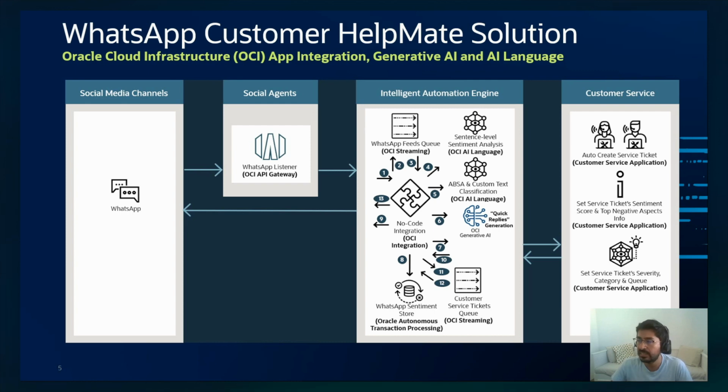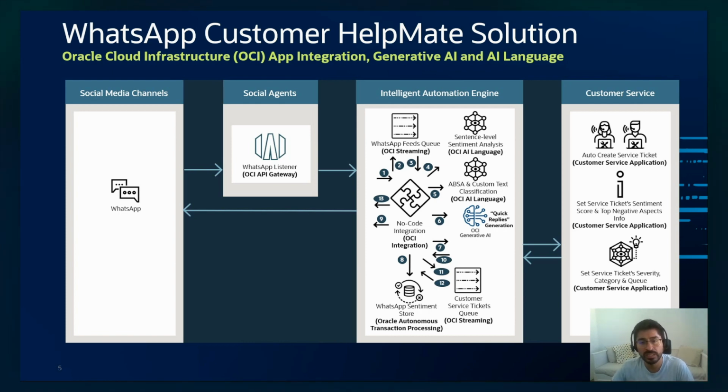And finally, we are using OCI AI language, because it provides us with sentiment analysis around the text, in this case the WhatsApp message text, and also an aspect-based sentiment analysis service that allows us to identify the top aspects or top emotions in a text.